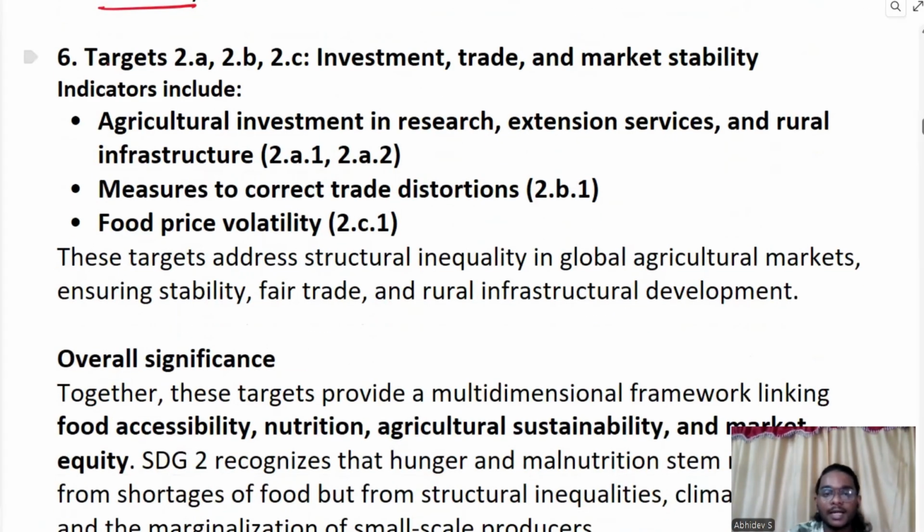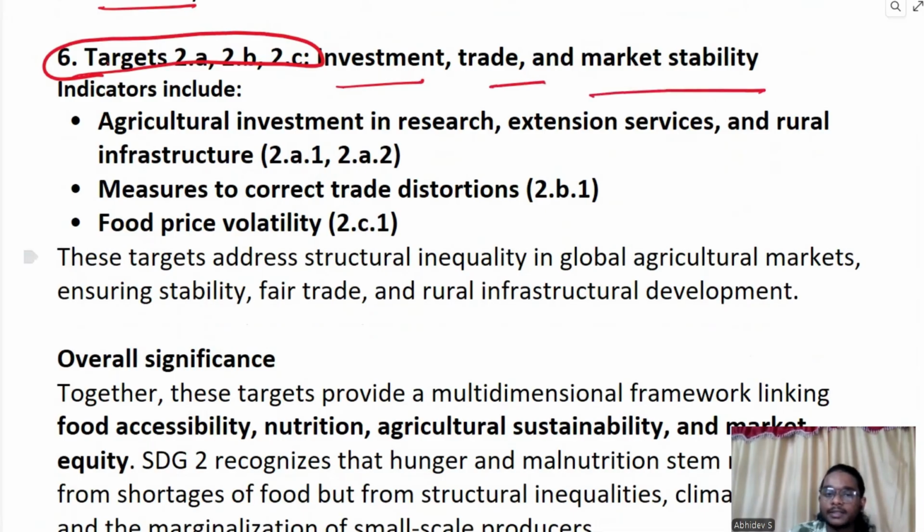Then comes the targets 2.A, 2.B, and 2.C, which we can say about the 6th, 7th, and 8th targets. Total there were 8 targets, right? So it talks about the investment, trade, and market stability. We can actually deal with it as a single target. There is no problem in dealing with it as a single target. We are actually giving a holistic picture. So investment, trade, and market stability. So indicators here include, how can we say that we are improving in investment, trade, and market stability? So agricultural investment in research, extension services, and rural infrastructure.